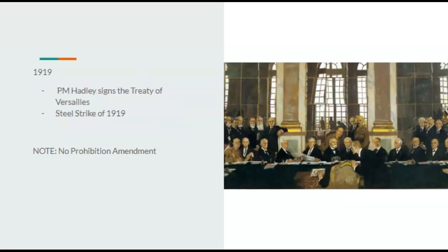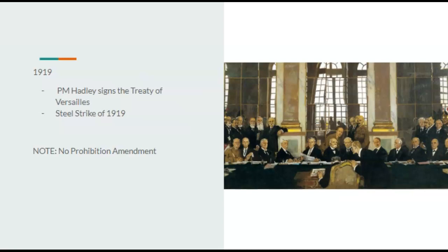Going on to 1919, Prime Minister Hadley does sign the Treaty of Versailles. Now, it's hard to say what kind of influence he has in that meeting. Wilson forced his influence over the other leaders pretty much. We had the 14 points, the League of Nations, which was pretty much useless and pointless, considering the United States rejected going into the League of Nations, mostly because they didn't go by Wilson's vision. So it's kind of hard to say what kind of influence Hadley would have. It's very tough to say, but I'll let you use your imagination on that one.